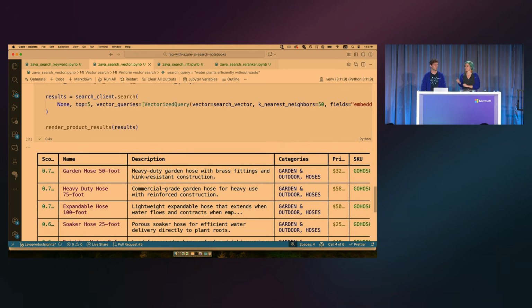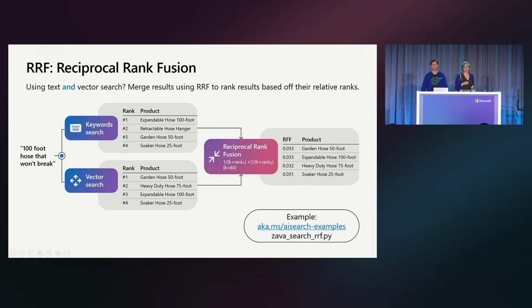So vector search still did a decent job, because it did find hoses, and we do see a 100-foot hose somewhere in there. But as a user, I might be thinking, wait, if you have a 100-foot hose, why isn't that just number 1? So what we're going to do is use the best of both worlds.